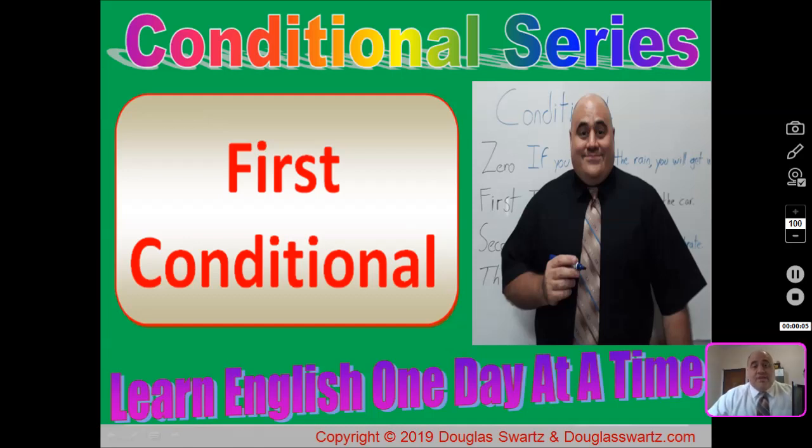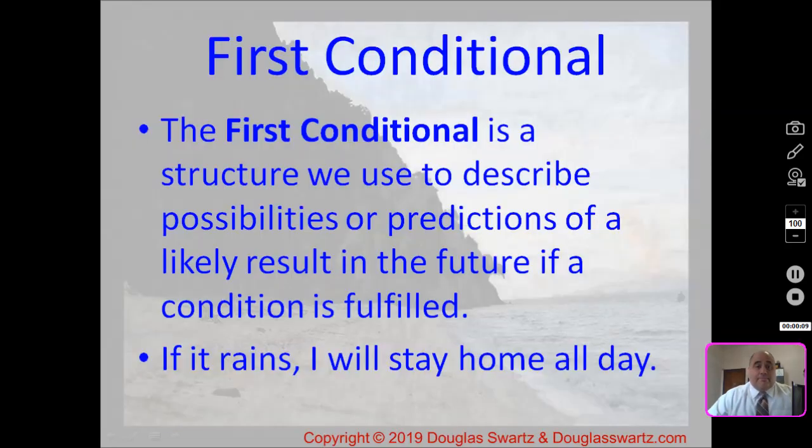The title for this video is First Conditional with DouglasESL. First Conditional is a structure we use to describe possibilities or predictions of a likely result in the future if a condition is fulfilled.